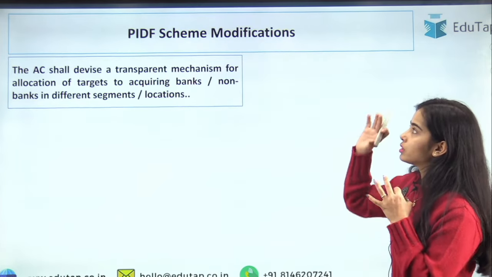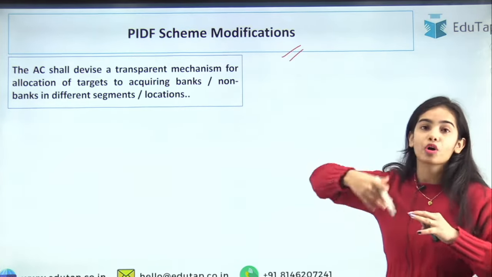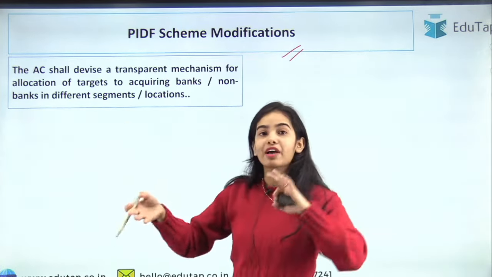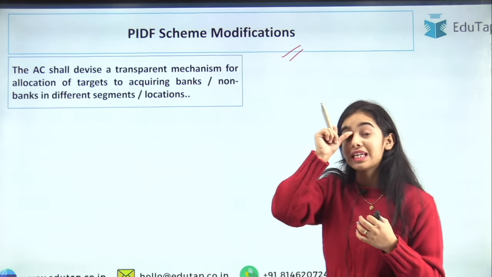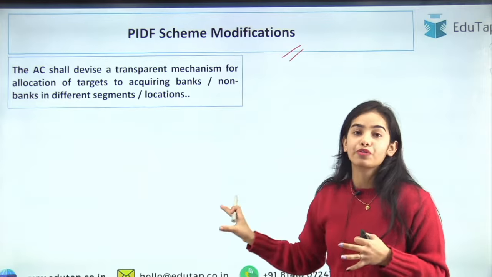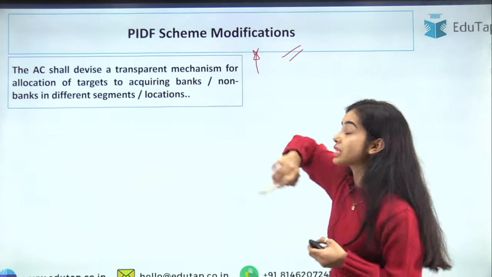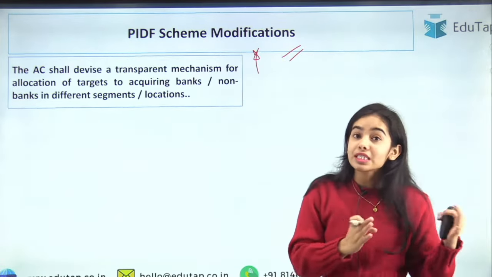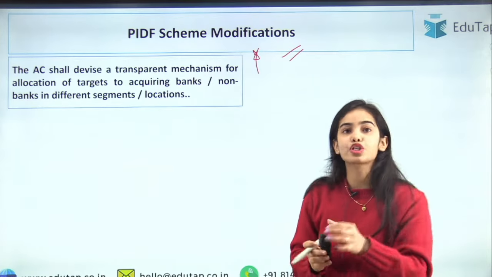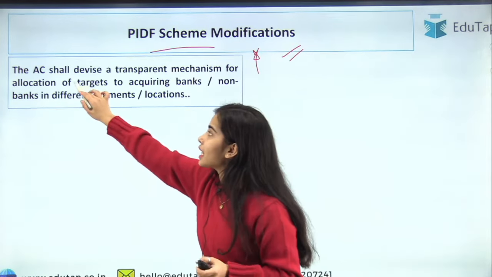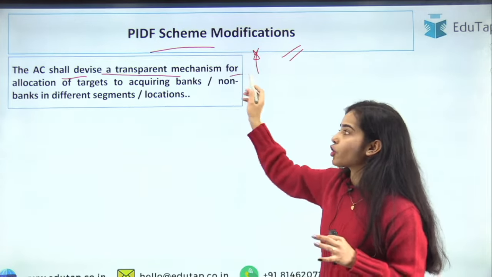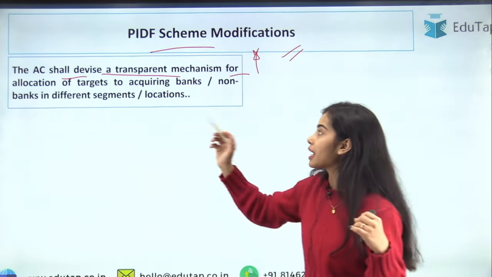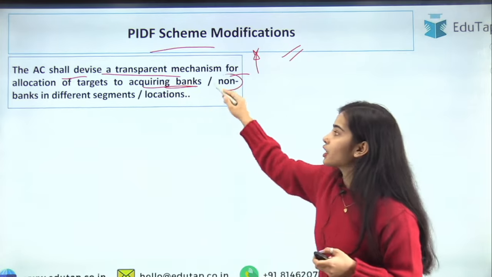Now coming to the PIDF scheme, there was some modification that has happened that we have already discussed in the previous video, in the previous year, I guess. But here the important modifications you should understand about the scheme, because a direct question can be asked. In the previous year exam only, there was a direct question from the PIDF scheme. The advisory councils shall devise a transparent mechanism for the allocation of targets to the acquiring banks or non-banks in different segments or locations.